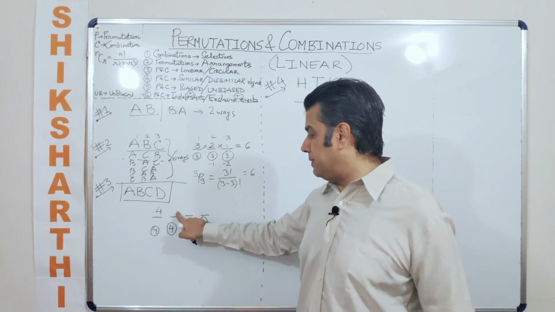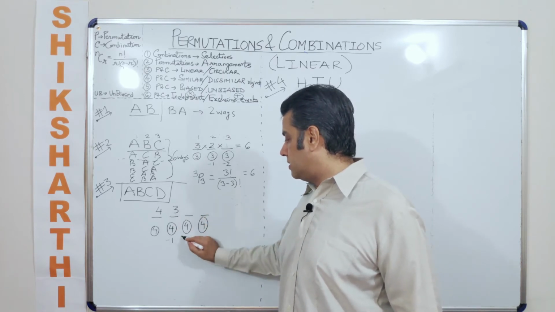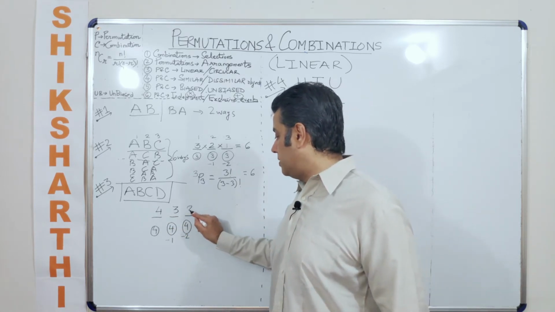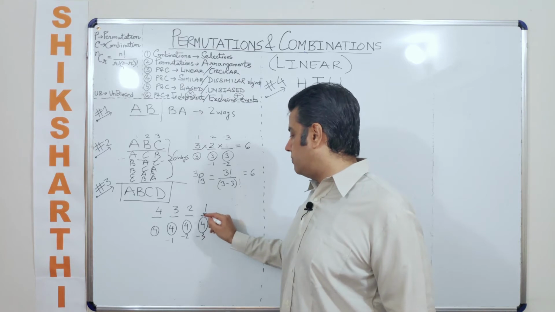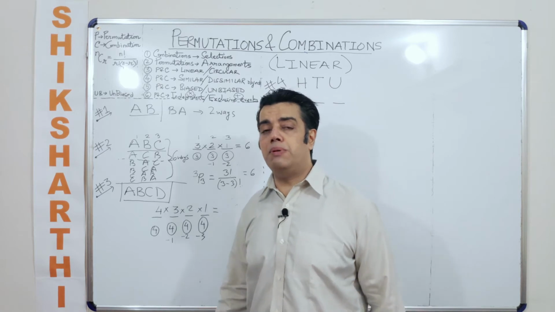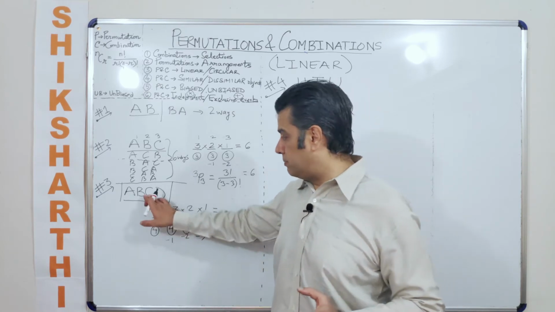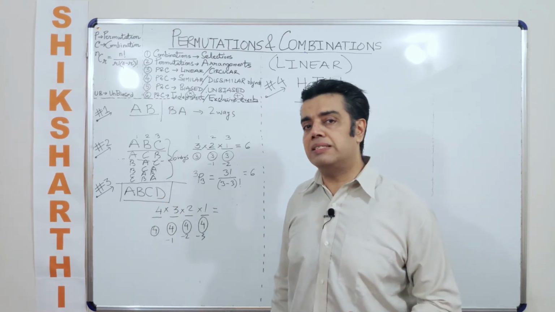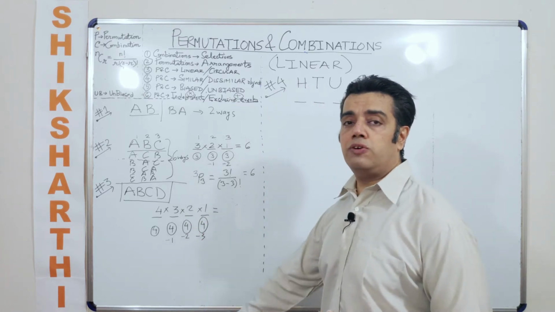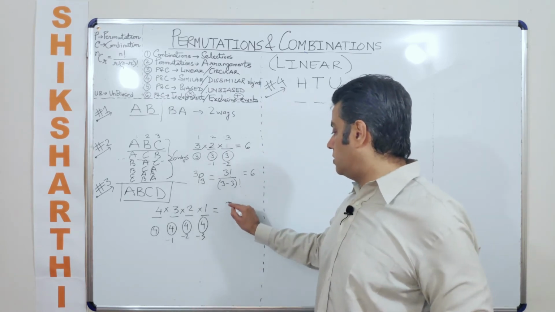So now in the second place, I'll subtract 1. Now there will be only 3 people available for the second place. For the third seat, there will be only 2 people available, and for the fourth seat, there will be only 1 person available. So what are the total number of ways in which 4 people can sit on 4 different seats? Mark the words being used here. Here 4 people are different in any case. Even if they are twins, they'll be considered as different people only. And the seats are different, and the condition is that only 1 person is supposed to occupy a seat. So how many ways in total? 24 ways.